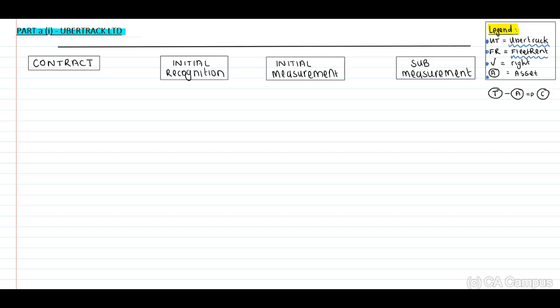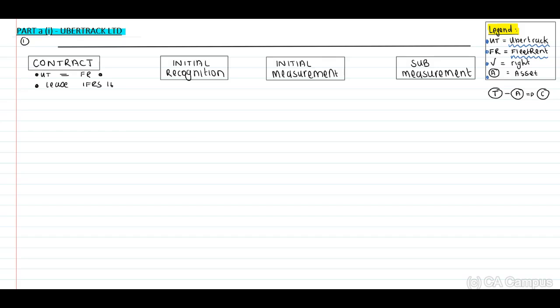Therefore, in terms of our timeline, first, we need to identify if this contract between UberTrack and Fleet Rent will be a lease in terms of IFRS 16. Now, this is application. If you have indicated that we need to identify if the contract between UberTrack and Fleet Rent will be a lease, this is application because you include UberTrack, Fleet Rent, that we specifically need to look at these entities.